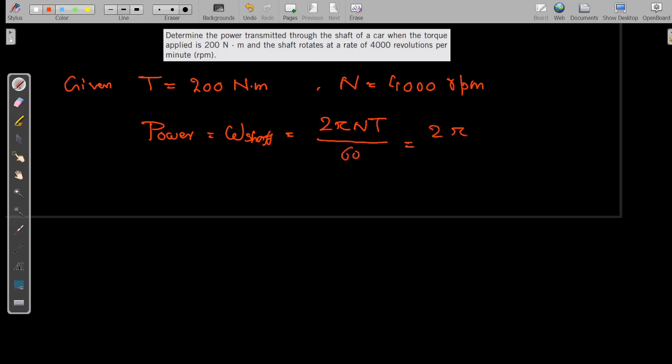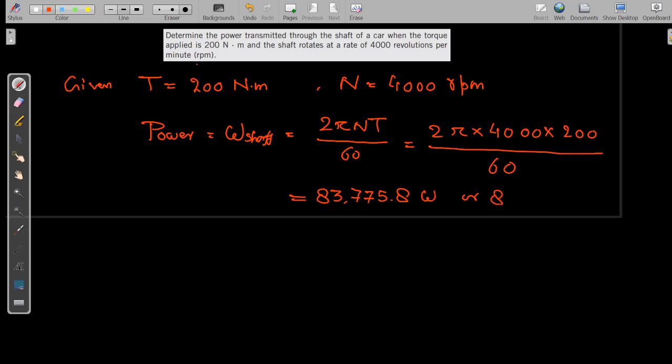Putting in 2 into pi, RPM that is 4000, into torque that is 200, divided by 60, the shaft work comes out to 83775.8 watt, or 83.77 kilowatt.